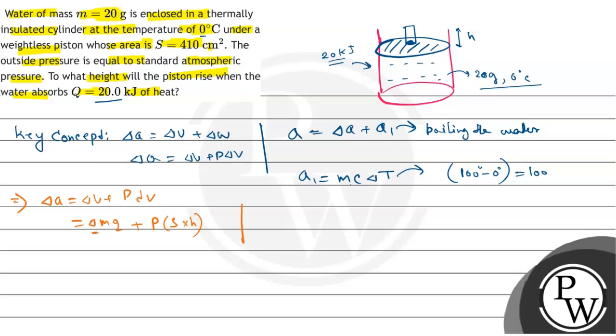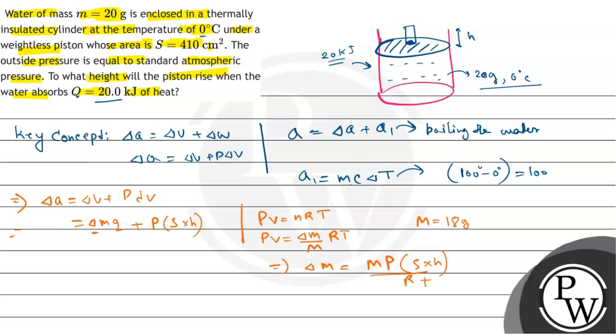Now to find this delta m, we will use the relation PV is equals to nRT, where the n can be written as small m by big M, where this big M is equals to molecular weight of water, that is 18 gram, right. So PV is equals to, you can say, delta m by M RT. From here you can write delta m is equals to M P into V, that is S into h by RT, right.